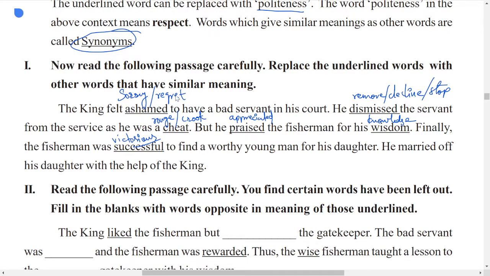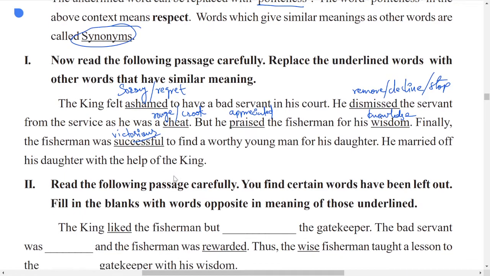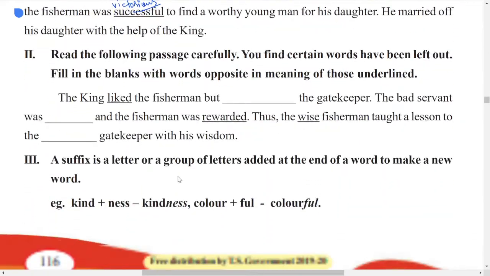So ashamed means sorry or regret. Dismiss is to remove or decline or stop someone from the duties. Next, rogue is called as crook or cheat. Both can be used. Next, praise means when you appreciate someone. Wisdom is also called as knowledge. Next, successful is victorious. Okay, these are the synonyms. Now, let us move to the next one.